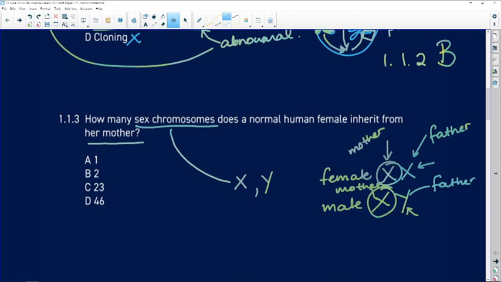However, our question asked how many. What number of sex chromosomes does the female inherit from her mother? And there we are. She will only inherit 1 sex chromosome from her mother. So our answer to 1.1.3 is going to be A.